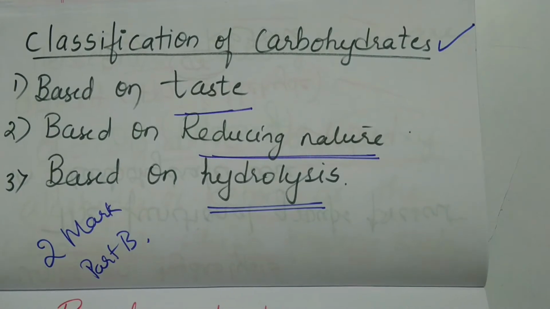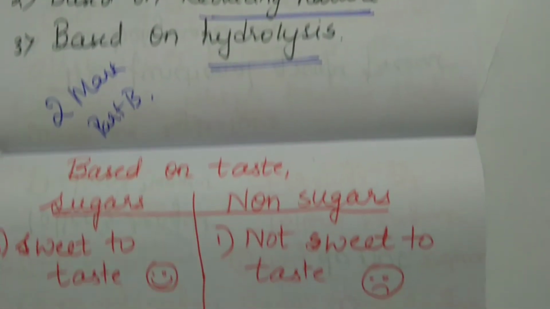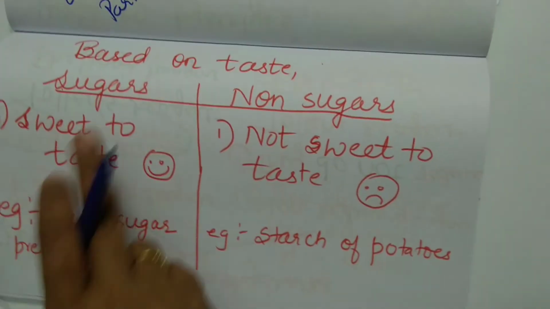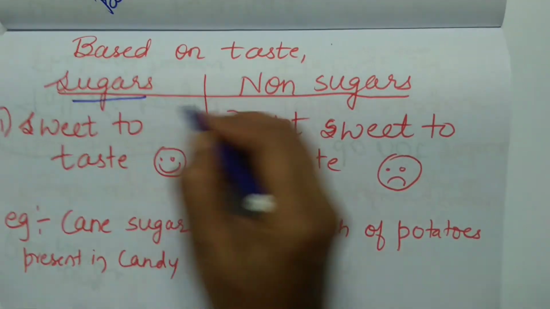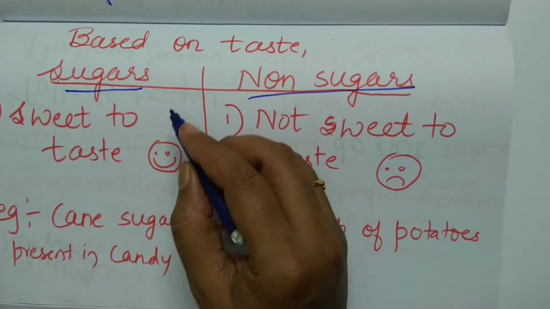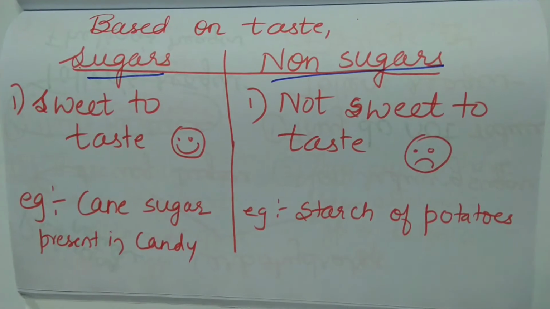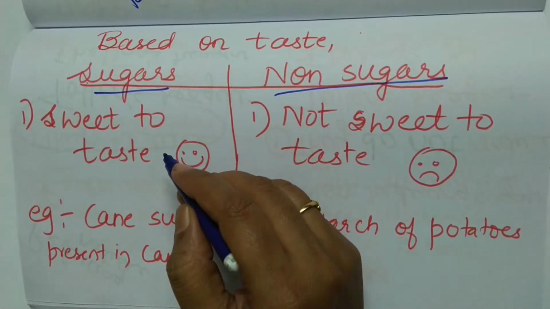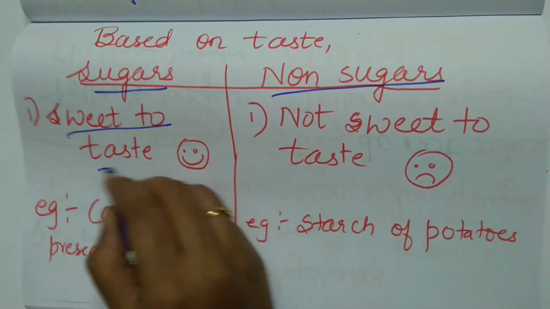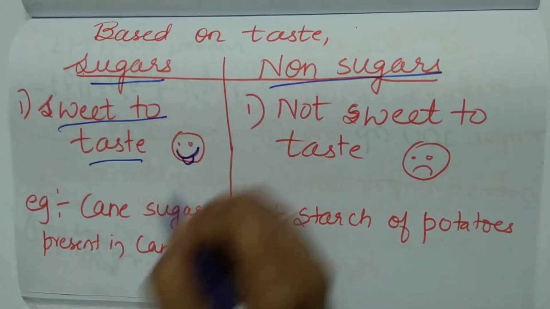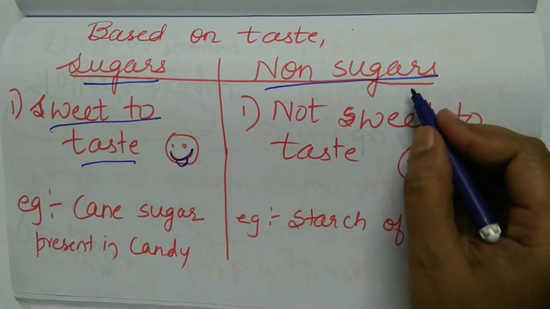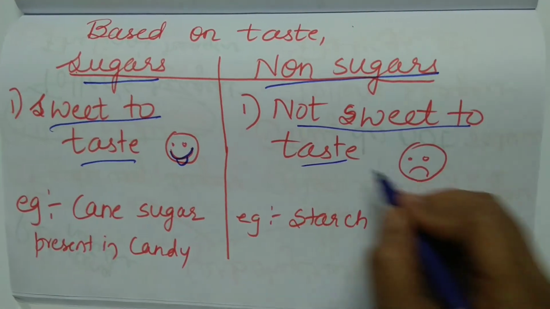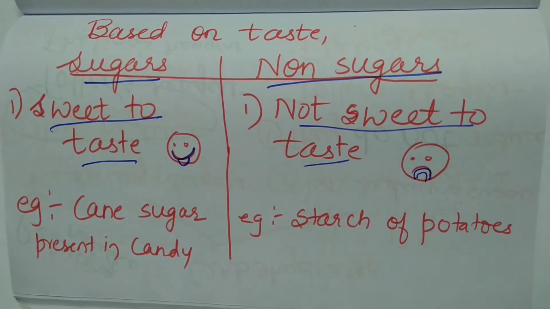Based on taste, they are classified as sugars and non-sugars. Now you need to get 2 marks, so you have to write 2 differences. Sugars are sweet to taste. Non-sugars are not sweet to taste.